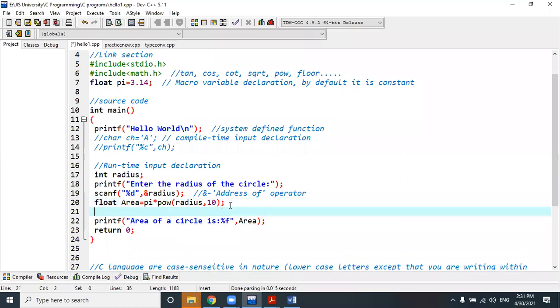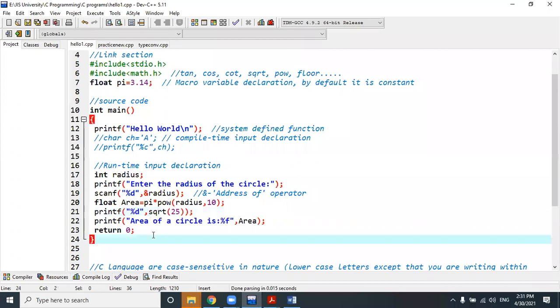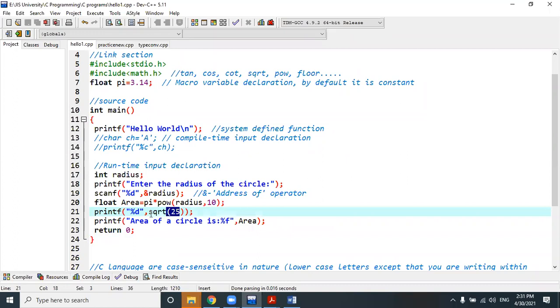Yes, sir. How we can perform the square root of a function? Suppose I want to use sqrt. This I have written here. So suppose I am performing printing a square root of 25. Suppose 25 square root আমি print করতে চাইছি. So how can I print it? Just use this function sqrt. Within first bracket I am just passing the value for which we want to calculate the square root, that is 25. So what value it will return? 5, and that is actually integer value.